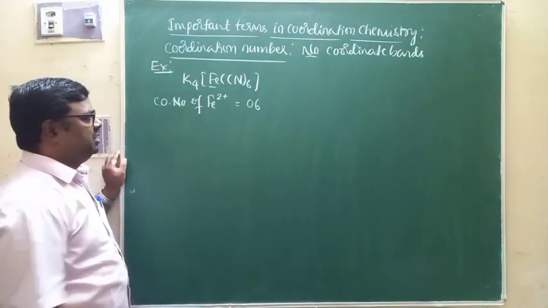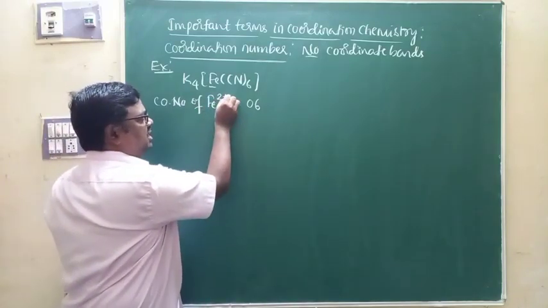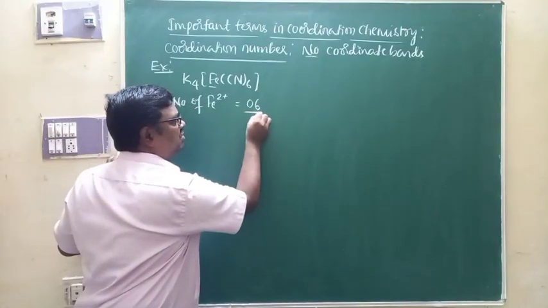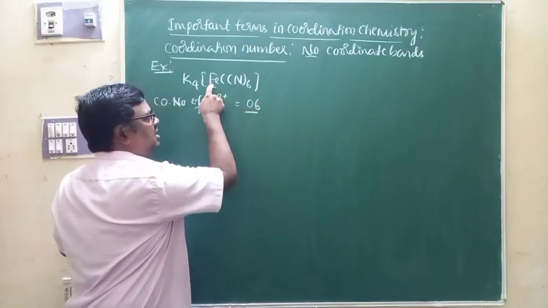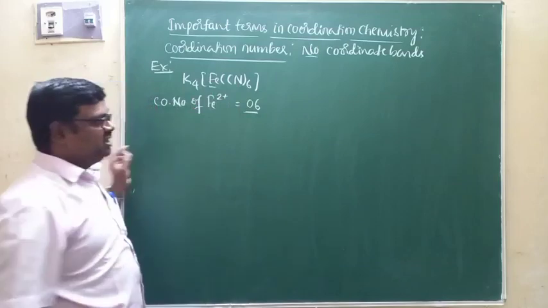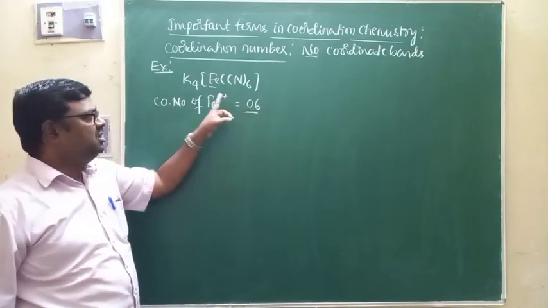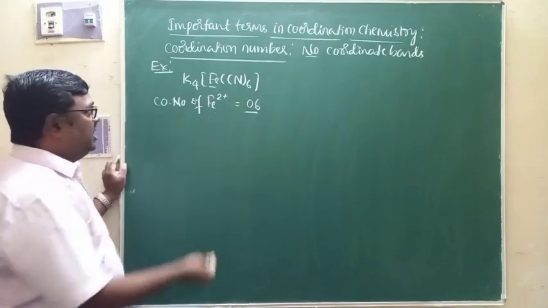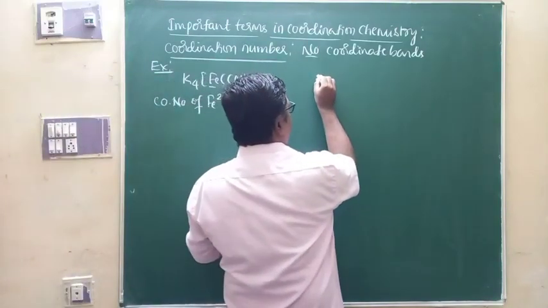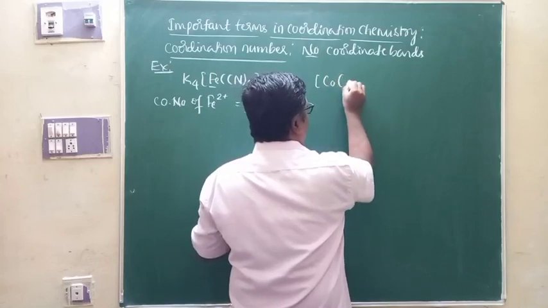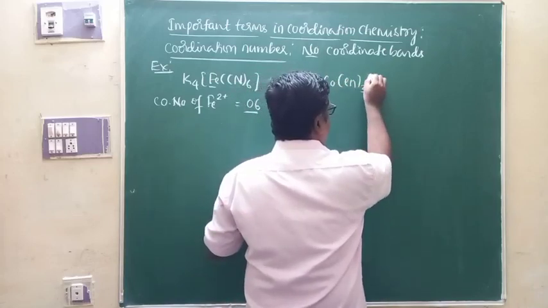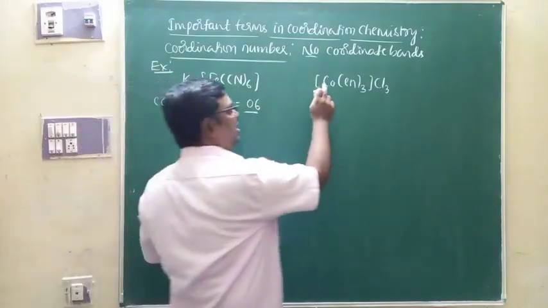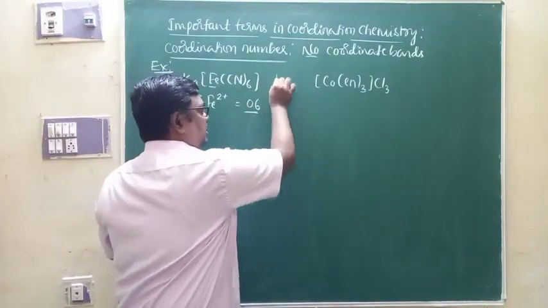And one thing you have to remember here, 2 plus in Fe2+ is the charge possessed by the central metal ion. This is the number of coordinate bonds between Fe2+ and CN minus ions. That is, 6 is the coordination number. Fe2+ is the charge possessed by the central metal ion. And apart from that, if I take this example, that is Co(en)3Cl3. This is one more complex. Central metal ion is cobalt, right? Central metal ion is cobalt.